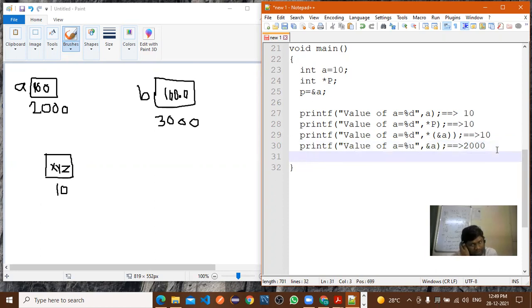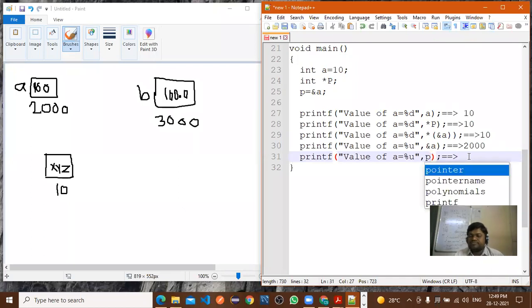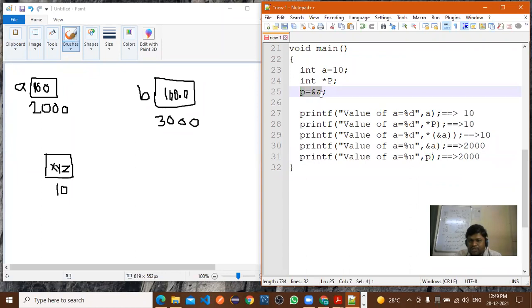Now again, suppose here I have written P. Now what is the output? What is the output of P? Address of A. What is stored in P? 2000. What you have stored in P? Address of A.